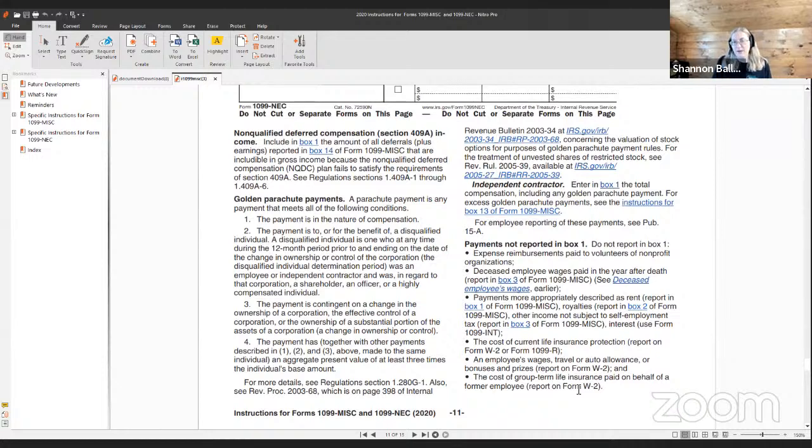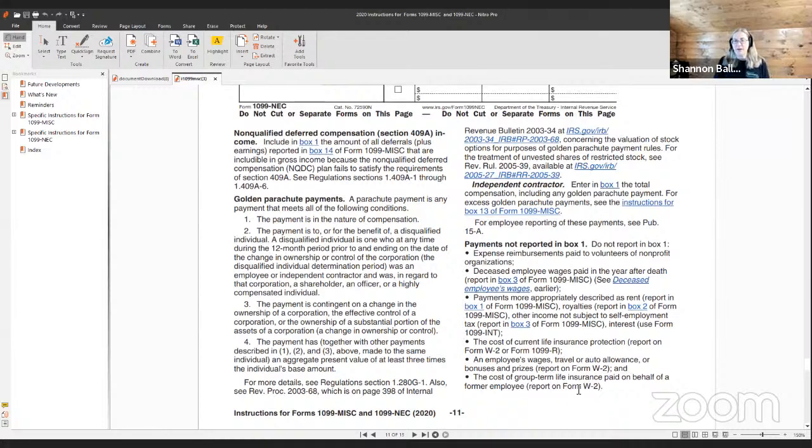And then independent contractor, again, it says enter in box 1 the total compensation, including any golden parachute payment. For excess golden parachute payments, see the instructions for box 13 on Form 1099 miscellaneous. For an employee reporting of these payments, see publication 15A. And now we're going to talk about payments that you do not report in box 1.